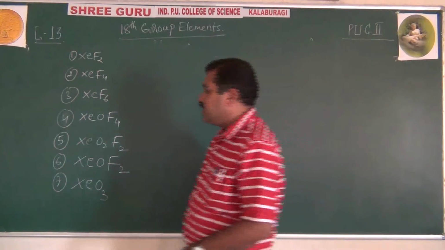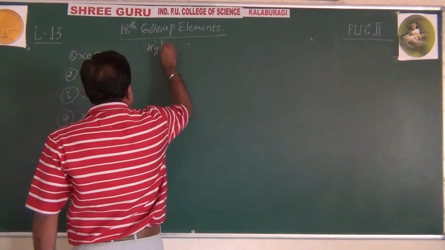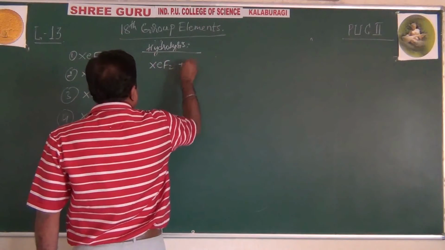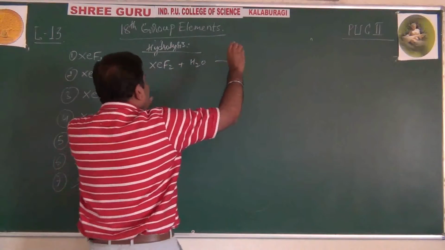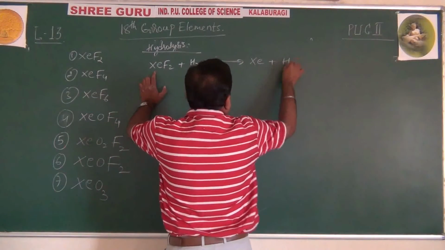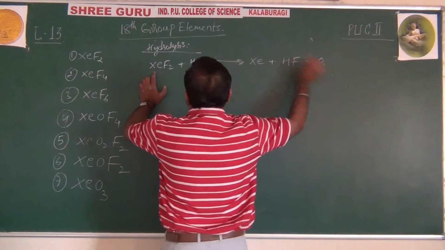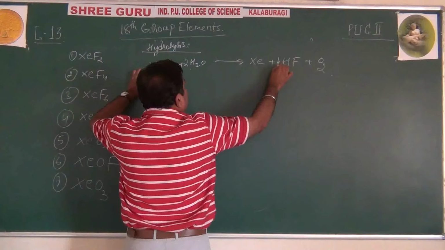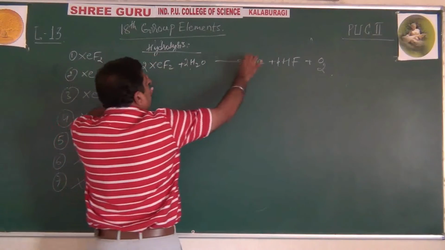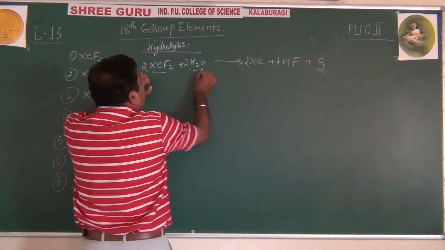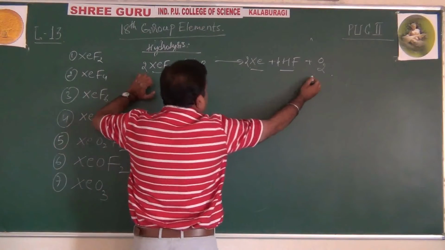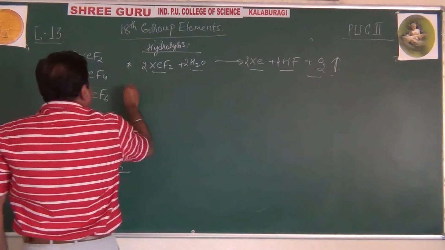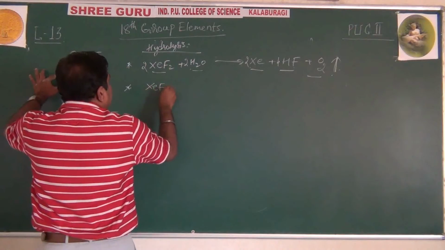With this, I will tell you the hydrolysis nature. Hydrolysis is asked in the 3D questions. Xenon difluoride undergoes hydrolysis with water. What will it form? Xe and HF along with O2. Therefore 2 XeF2 plus 2 H2O gives 2 Xe plus 4 HF plus O2. So xenon difluoride undergoes hydrolysis to form xenon, hydrogen fluoride and liberates oxygen. This is first.